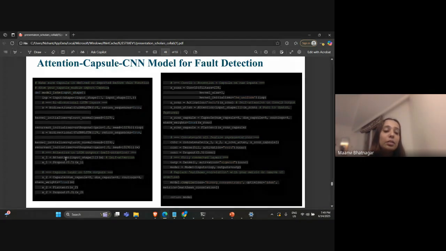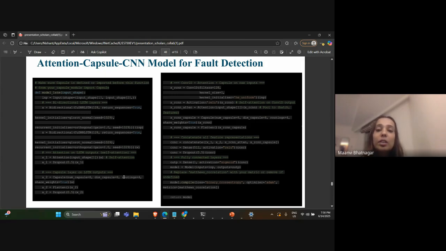Then we have the capsule layer after that, which is added as the next layer to the LSTM outputs. The number of capsules that I've used here is 8, and the routings that are used are 4. And again here a dropout layer of 0.5 has been used.